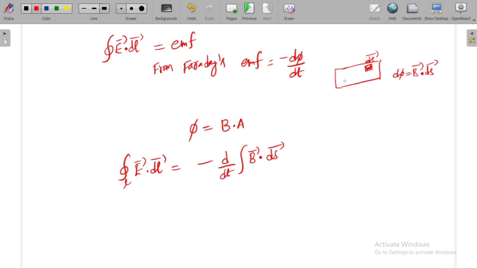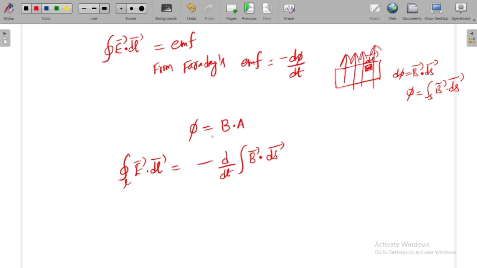So phi can be written as the surface integral over the entire surface of B bar dot ds bar.